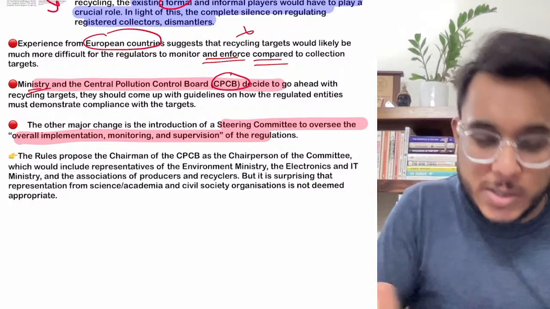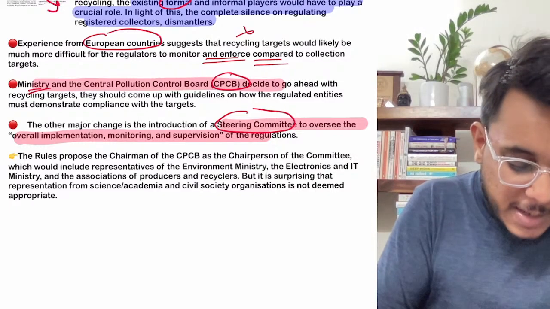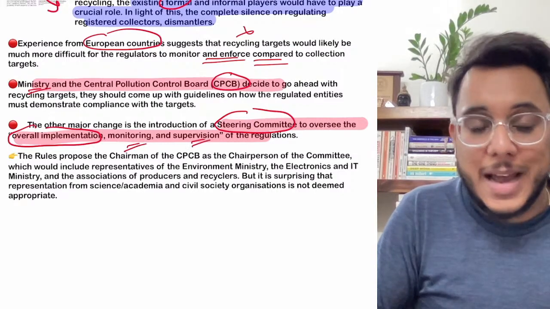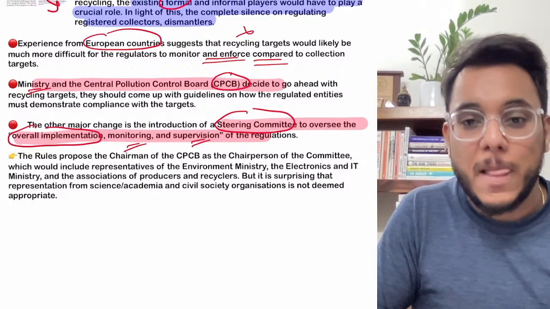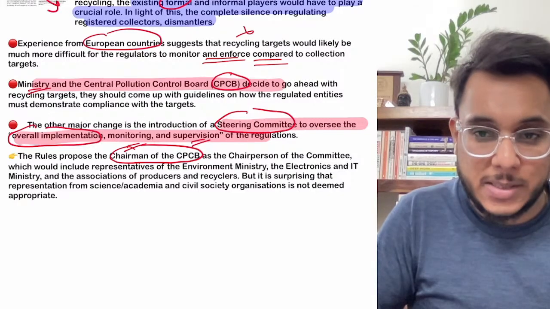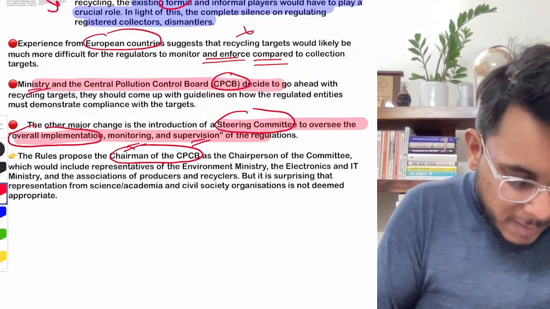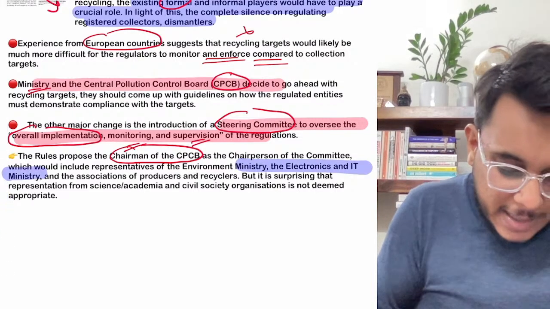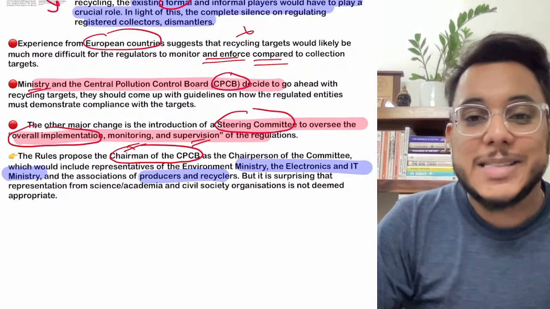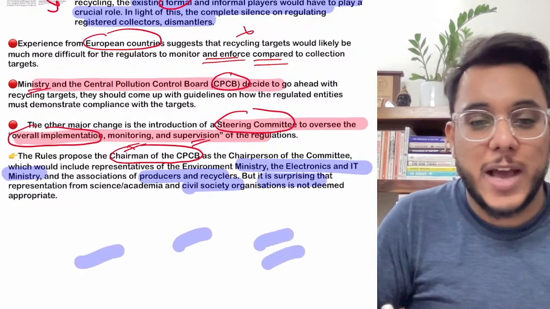Moreover, in these e-waste rules, a provision for a steering committee has been made, which will monitor and supervise whether the e-waste rules are being implemented. But guys, who will be the members of the steering committee? The chairperson of the CPCB will be the chairman. Then there will be representatives of the Ministry of Electronics and IT. Fine. The producers' association and recyclers will send their members here. But guys, there is no representation of civil society. There is no representation of the NGOs. This is something which should have been there.